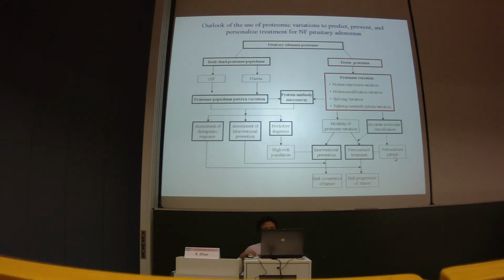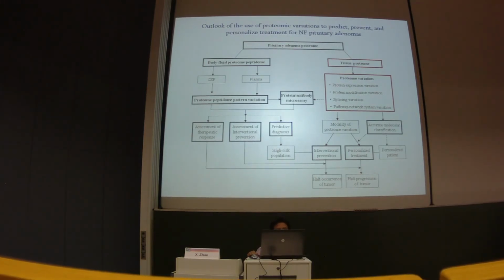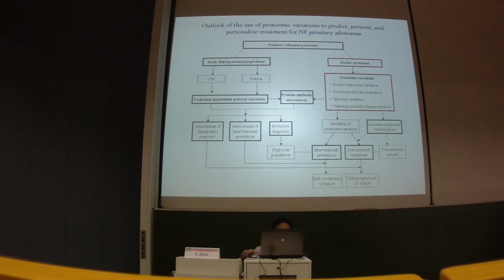If the personalized patient proteomic validation is corrected because the personalized treatment, the body fluid proteomic peptidomic, the panel validation can be used for predictive diagnosis to get the high risk population. If the high risk population's proteomic validation is corrected because the interventional prevention, also the preventive response and the therapeutic response also can be assessed by the body fluid panel validation.